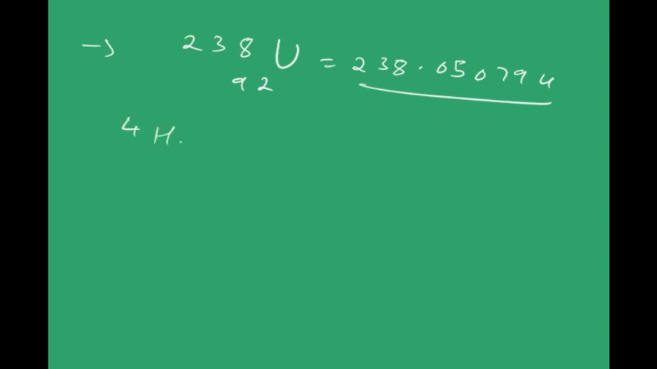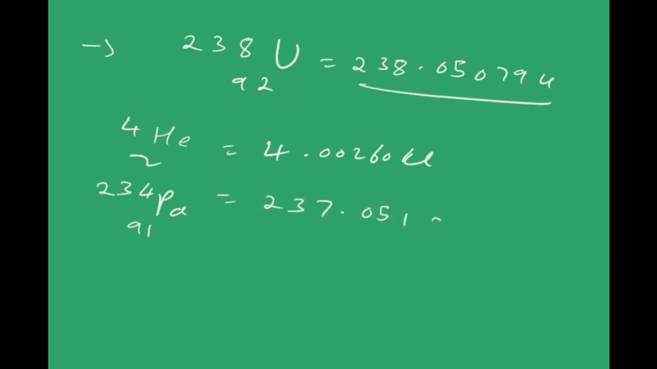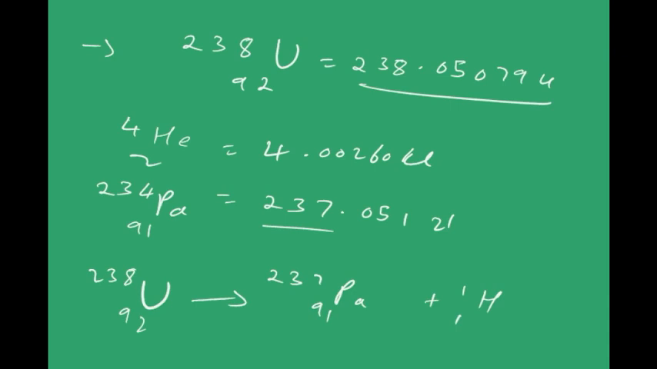Okay, and alpha particle's mass is given as 4.00260 units. And protactinium, it is 234. Protactinium atomic number is 91, it comes before uranium, and its mass is given as 237.05121. Why is this given? Because if uranium emitted a proton, then this will be the reaction. The product will be 237 Pa, that is protactinium. So say this is the reaction.